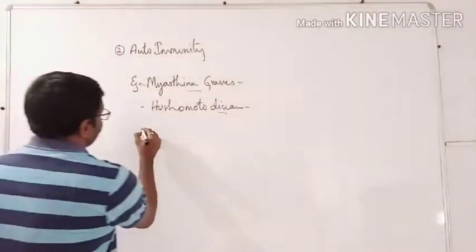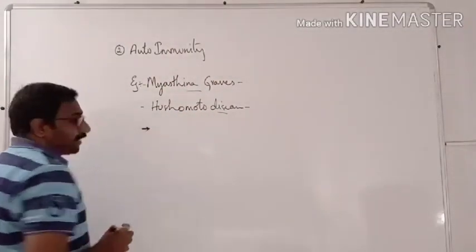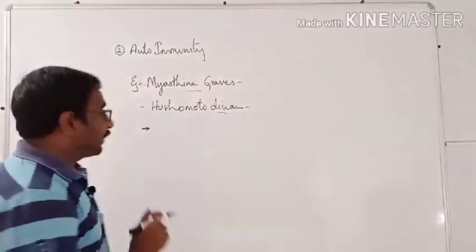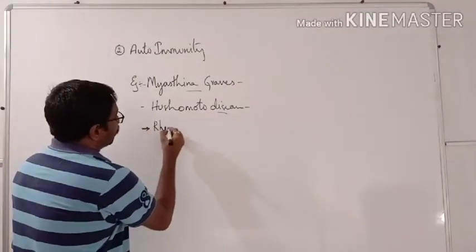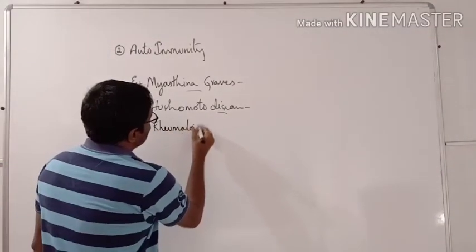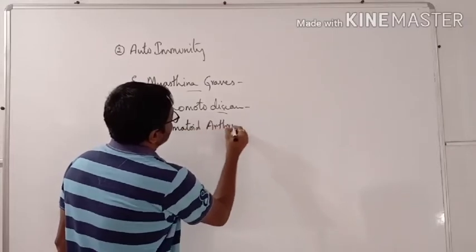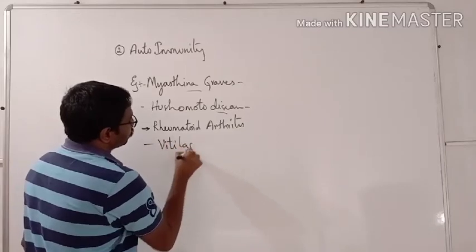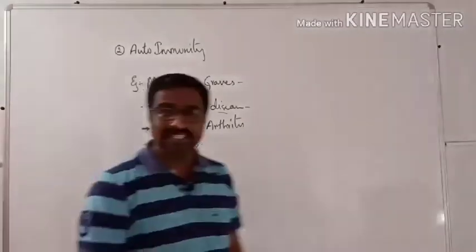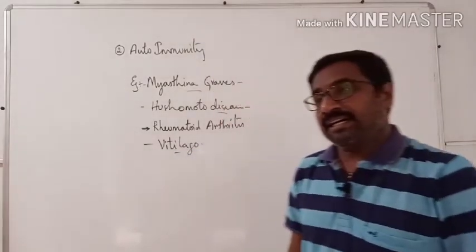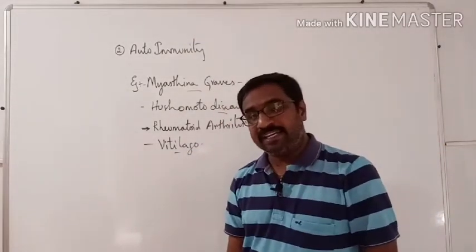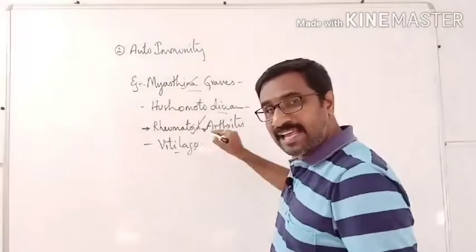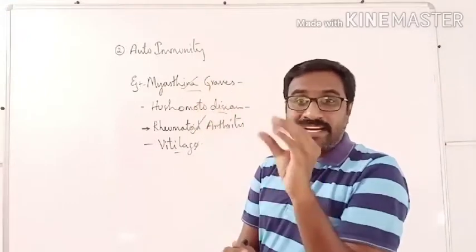Next, we have another example, that is rheumatoid arthritis. And the next example, vitiligo. Like this, there are various diseases: severe jaundice, severe anemia, like that also conditions can be there. So myasthenia gravis, rheumatoid arthritis, vitiligo, where on our skin white patches will be there.